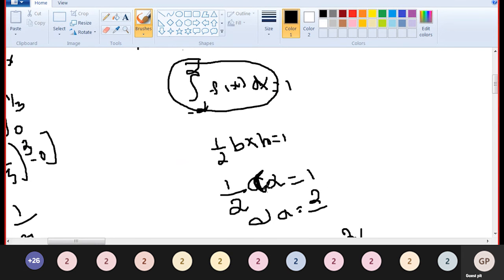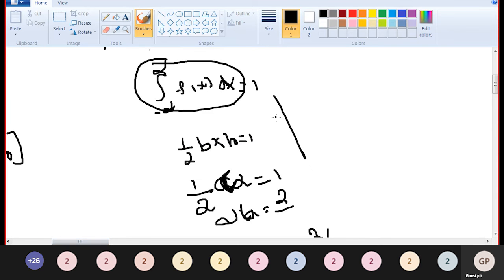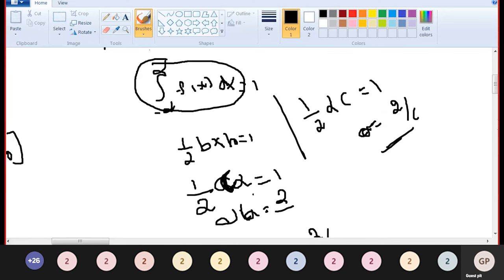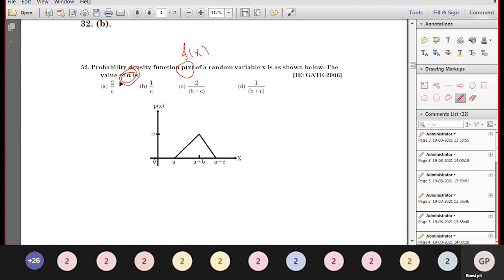The base is equal to C. So 1 by 2 into alpha into C is equal to 1. Therefore alpha equals 2 by C. This is the correct answer. Answer A is the correct one.